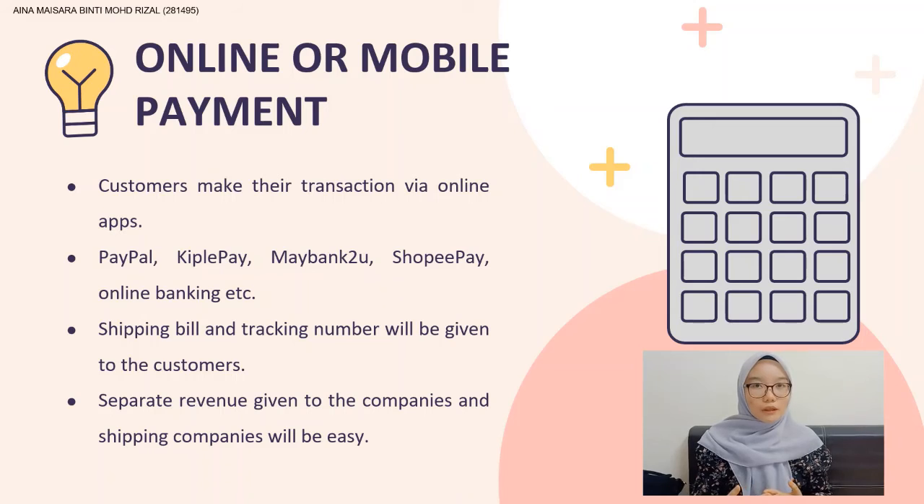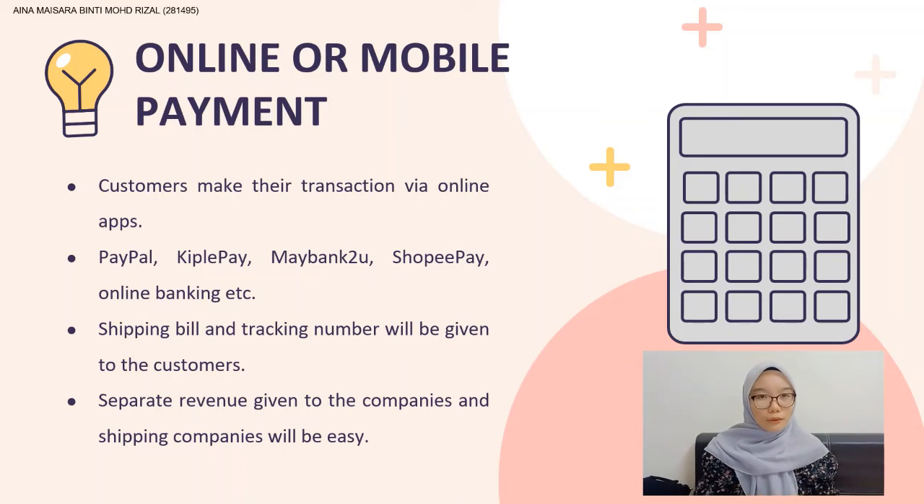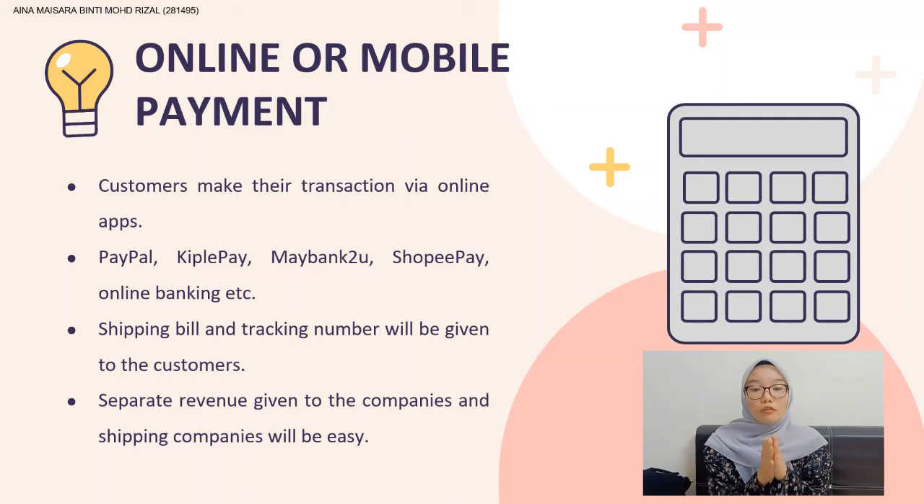The first way that can be implemented to convert the conventional business to online business is with online or mobile payment. This is because it makes it easier for customers to make the transaction with only online apps such as PayPal, Keeper Pay, Shopee Pay, and Maybank2u or other online banking transactions. The shipping bill and tracking numbers will be given to the customers. Particularly under the revenue cycle, there will be separate revenue for the given companies and also the shipping companies. So it will be easier for both companies.